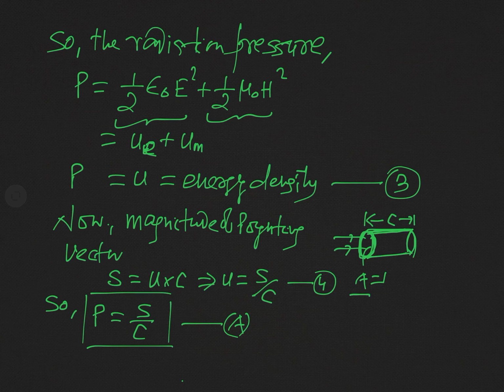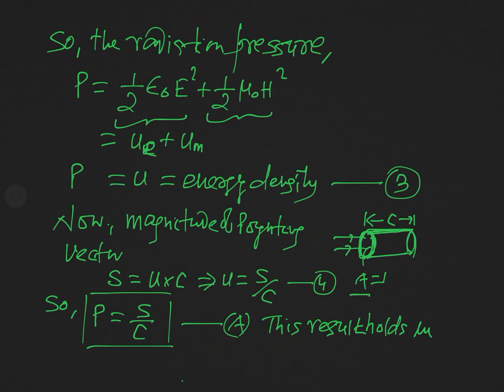Actually, this result has been obtained on the consideration that the radiation falling on this surface is not reflected back. It means it is absorbed by the surface. So this result will hold only when the surface is a perfect absorber. It means there is no reflected radiation, and so we will use this result only when the surface is a perfect absorber.